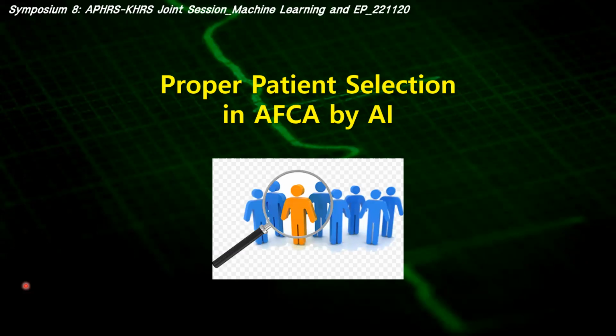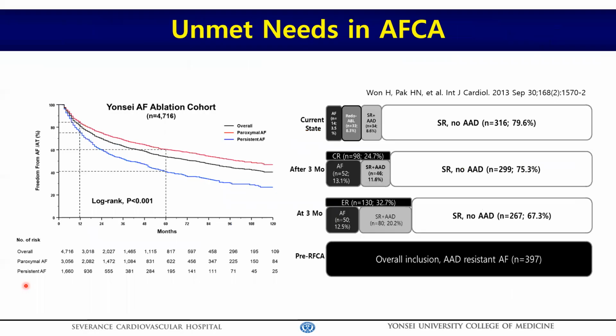Let me get to the point of today's topic, AI-guided proper patient selection for AF ablation. This is the Kaplan-Meier curve for AF recurrence after ablation in my institute, and over 4,700 patients, 1 year outcome looks good, but AF recurs continuously even after 5 years. So we realized that AF could not be cured by AF ablation alone.